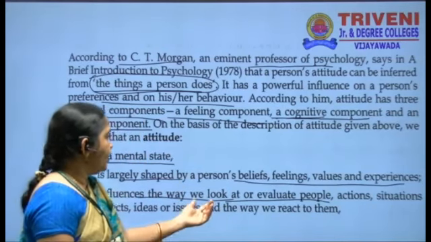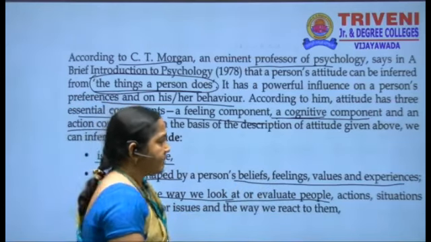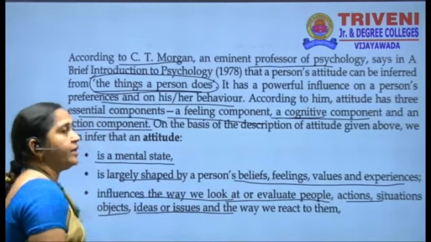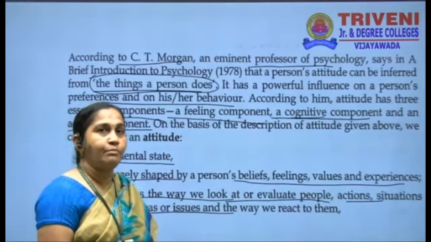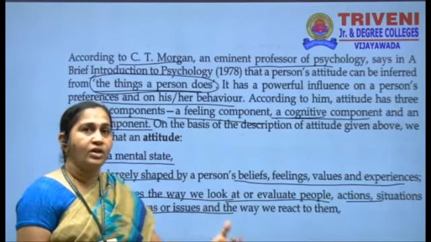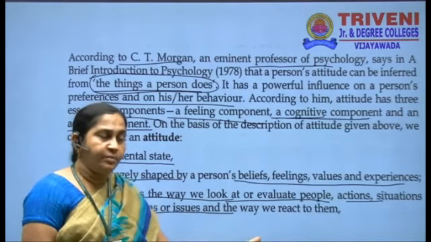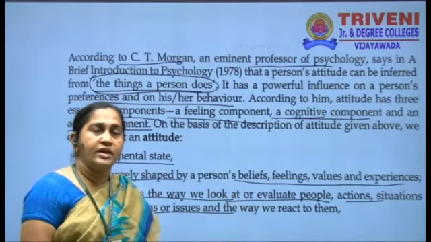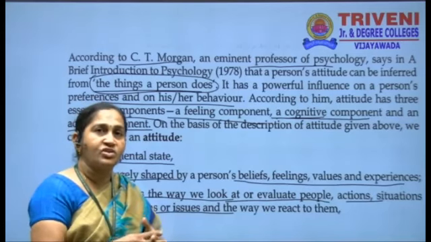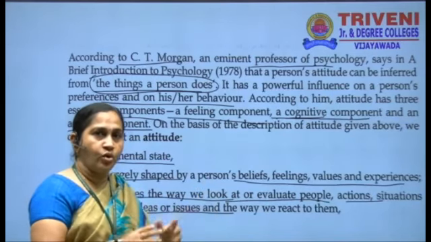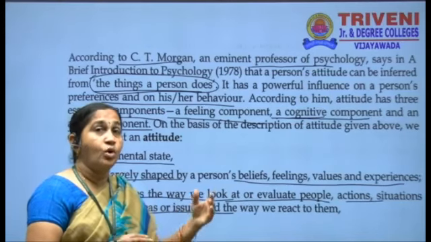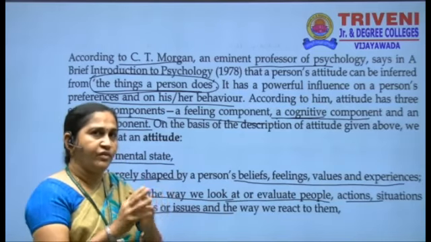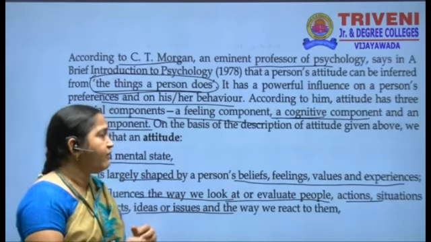So we look at or evaluate people, actions, situations, objects, ideas, and issues, and the way we react to them. As I told you, the example of a baby who has fallen down while playing. The response of the people in the house is totally different. They mismatch each other, right? One says it's okay, it happens. Another one may start crying, what happened to my child? So this type of different emotional people we can see in our family too.